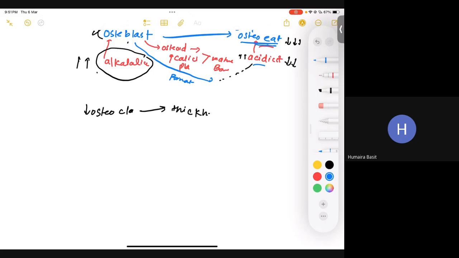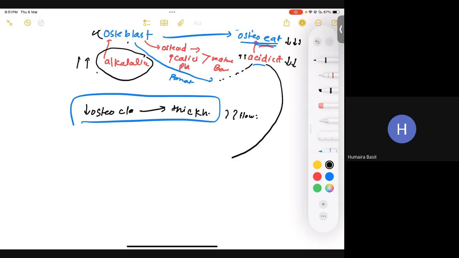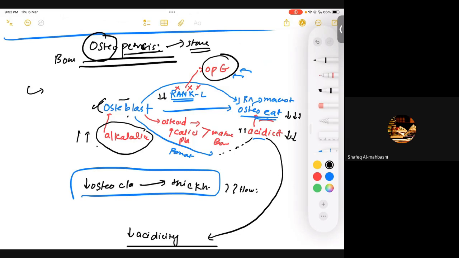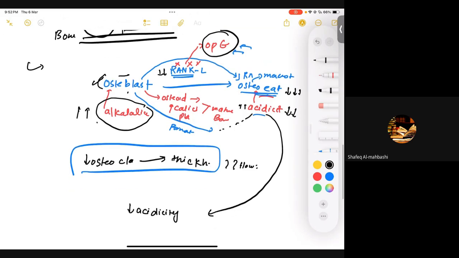But how can we decrease osteoclastic activity in order to have a thick bone? I already know the answer for that: the acidity. So what happens? Decrease the acidity, right? So can I say that osteopetrosis means thick bone formation due to less osteoclastic activity? Why do I have less osteoclastic activity? Due to a less acidic environment. Can I say that?